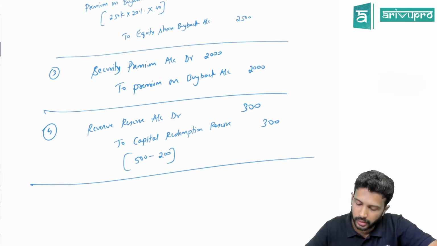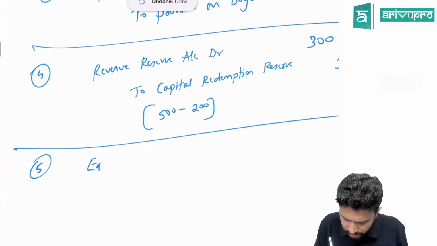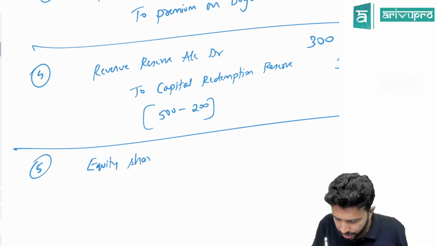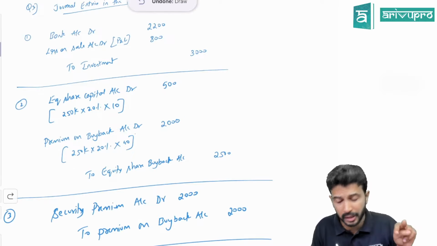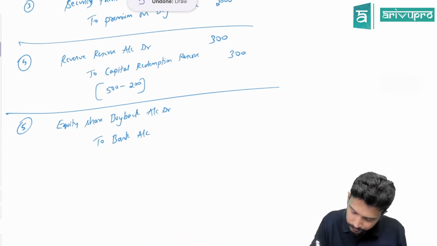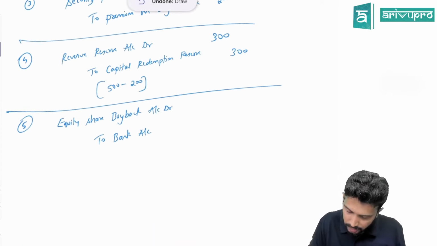One last entry towards buyback. That is the payment. So payment entry is when you pay, the equity share buyback will get nullified. Right now it has a credit balance. So that means the journal entry will write is equity share buyback account debited to bank account. How much you need to pay totally towards the shareholder? 500 towards face value, 2000 towards premium. So totally you need to pay 2500. That is your entry.